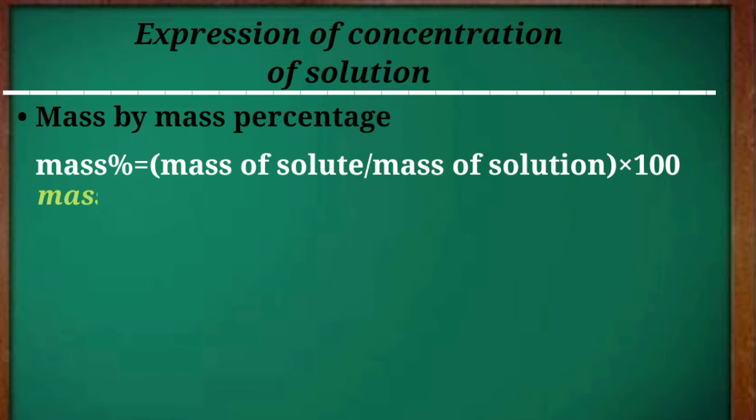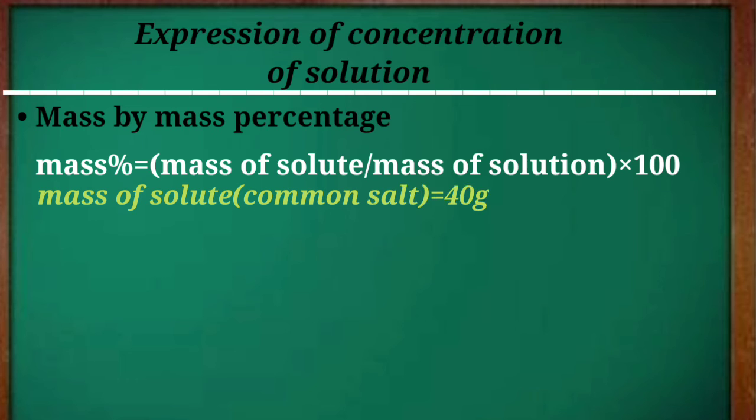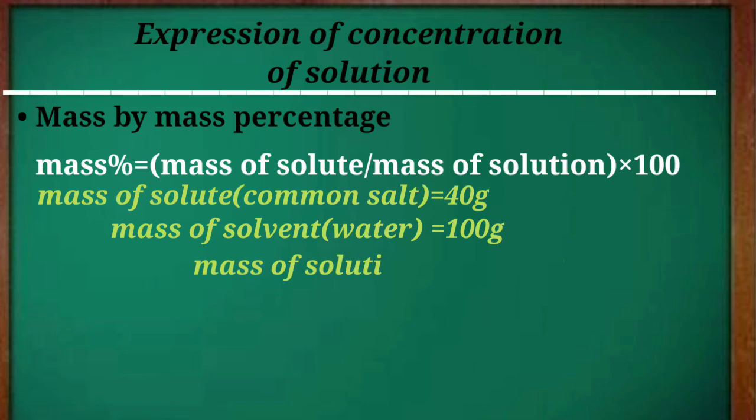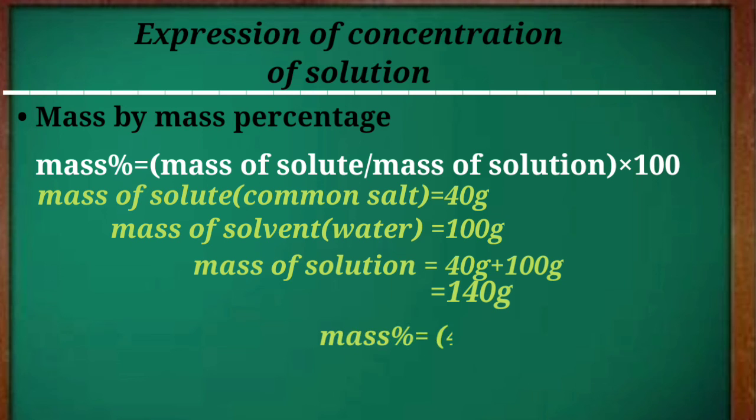For example, a solution contains 40 gram of common salt and 100 gram of water. Here the solute is the common salt, which is 40 gram, and the solvent is water, which is 100 gram, and the mass of the solution will be mass of solute plus mass of solvent, so it is 140 gram. The mass percentage will be, by putting the values of mass of solute by mass of solution into 100, we get